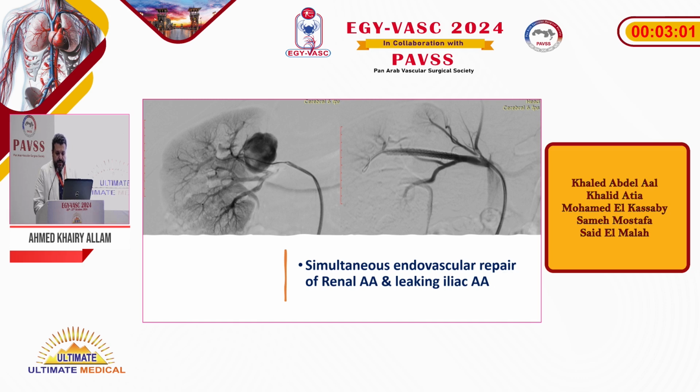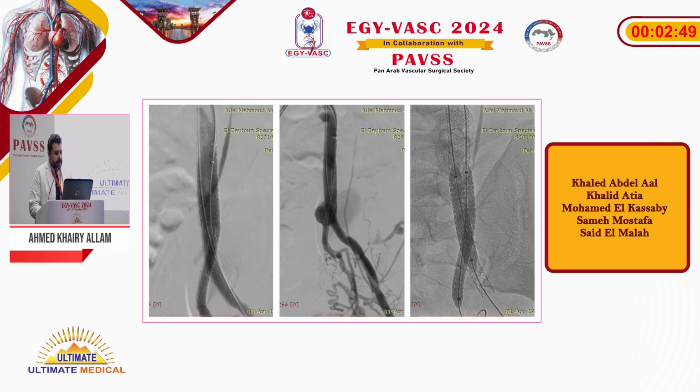Endovascular simultaneous repair of the renal artery aneurysm and leaking iliac artery aneurysm with covered stents was done. This is after exclusion of the right renal artery aneurysm, and repair of the bifurcation aneurysm with a technique we call covered endovascular repair of iliac bifurcation, the CERAB technique, using a covered stent for the common iliac and 2 covered stents, 1 for internal and 1 for external.